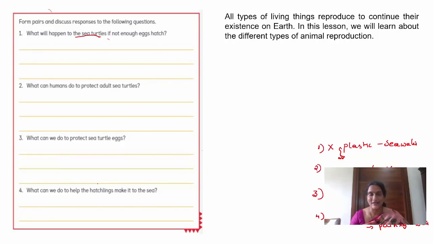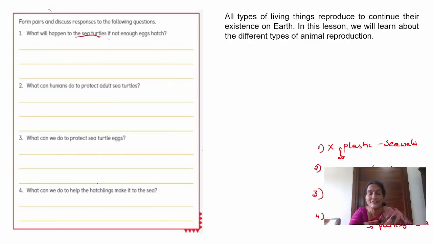Existence of the family. Just as we continue our family even though our ancestors are not there, all types of living organisms also reproduce. They give birth to their young ones to make their existence on the earth.